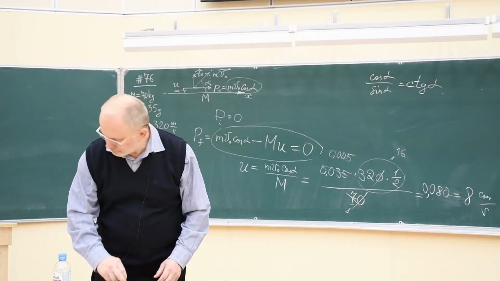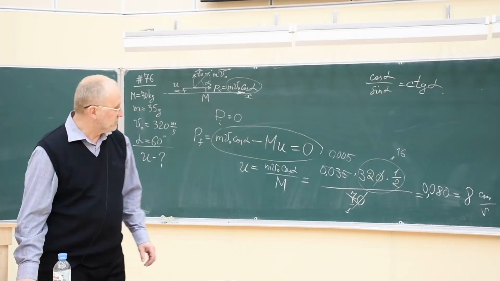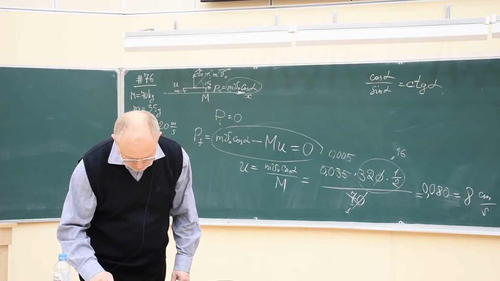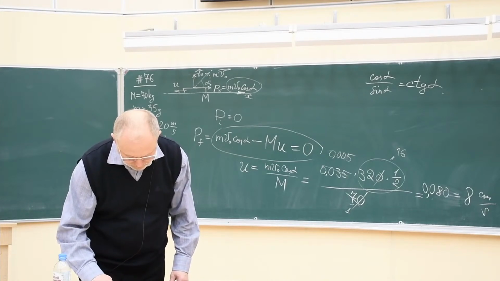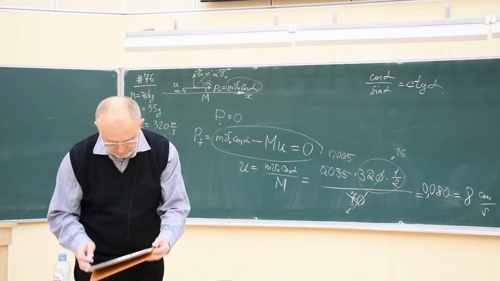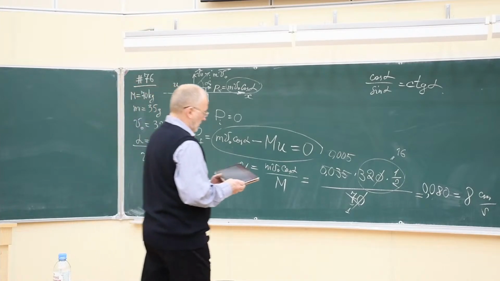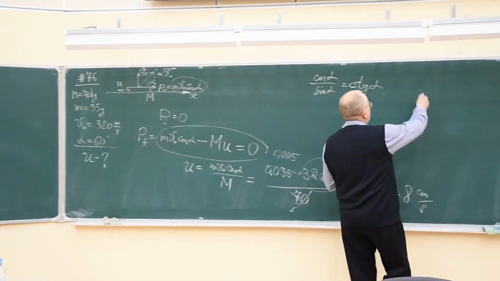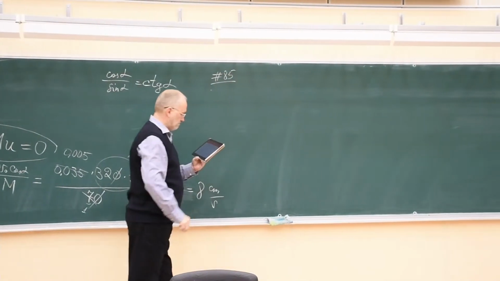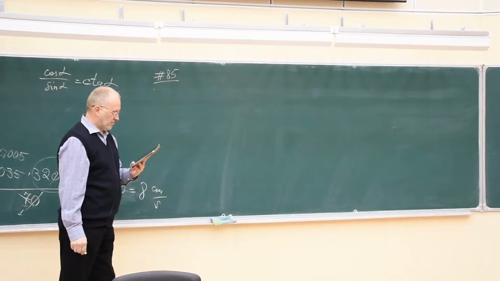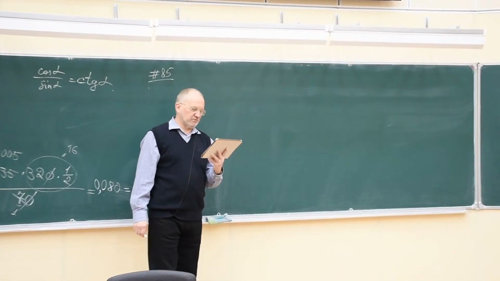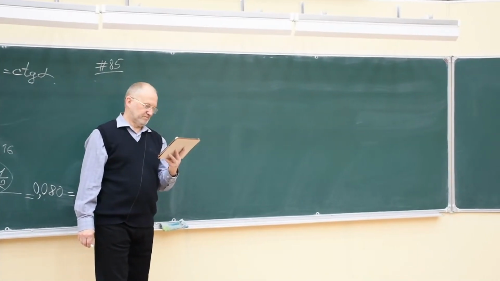Next problem, number 85. A hoop is placed on an absolutely smooth level surface.